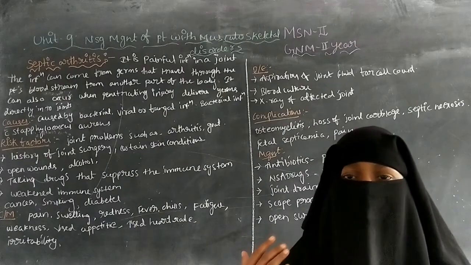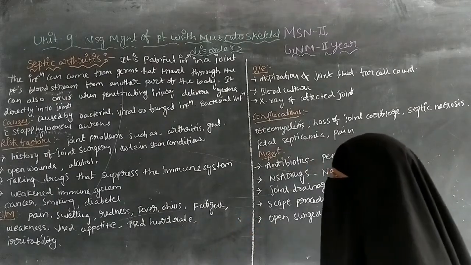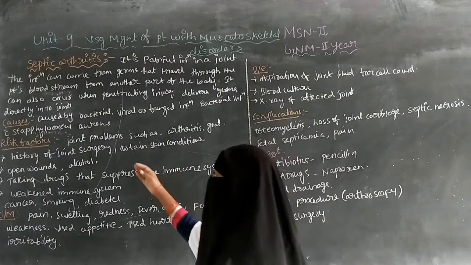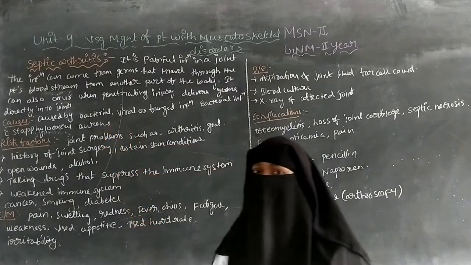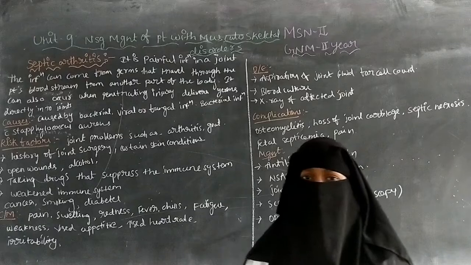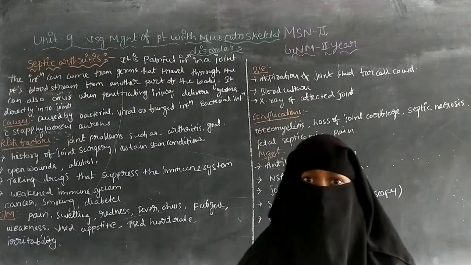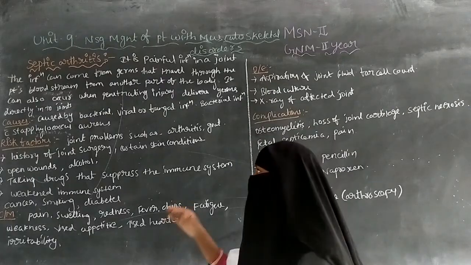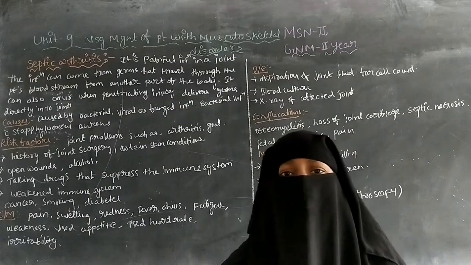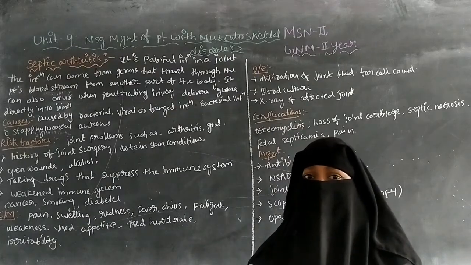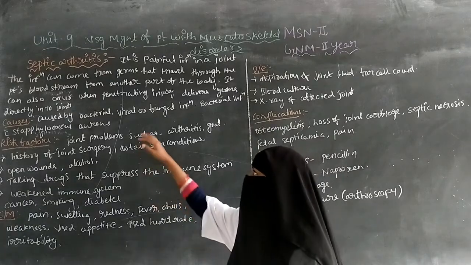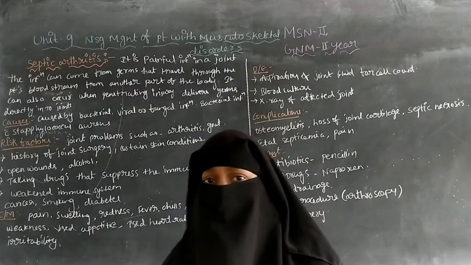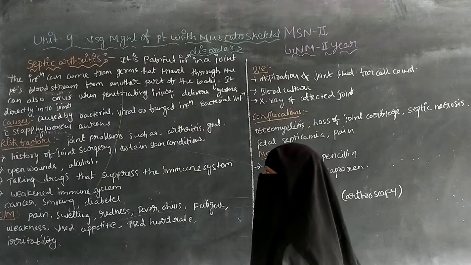Among the bacteria, Staphylococcus aureus is the most common cause of septic arthritis.